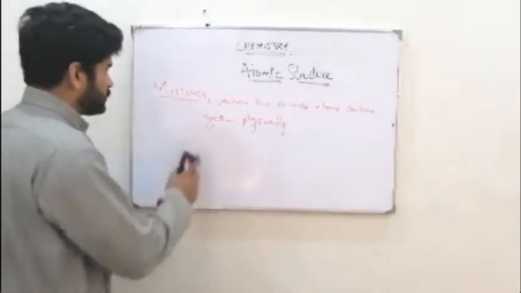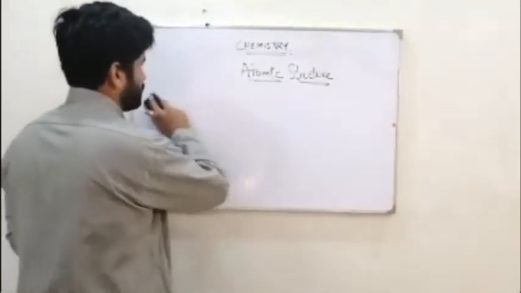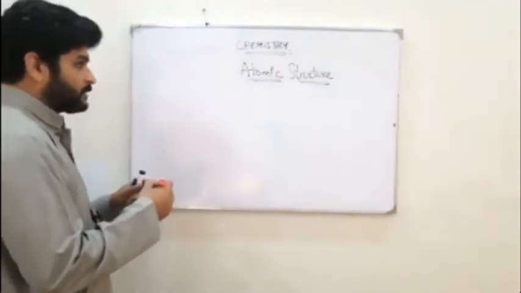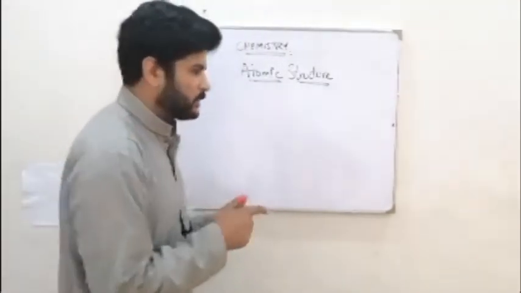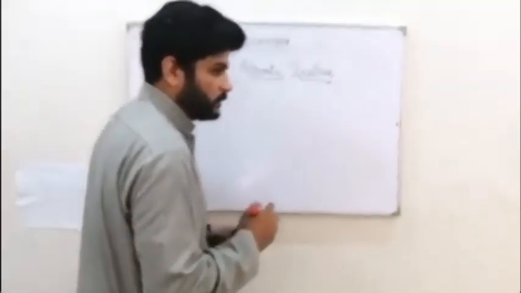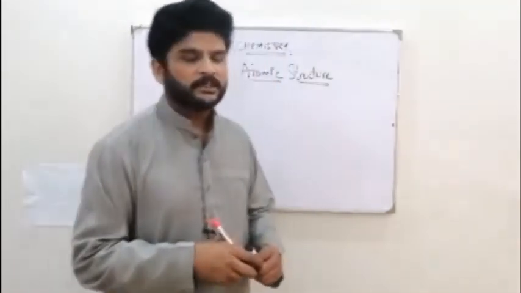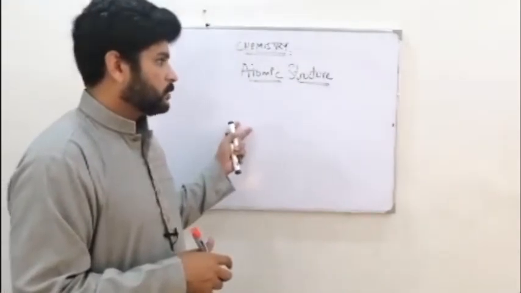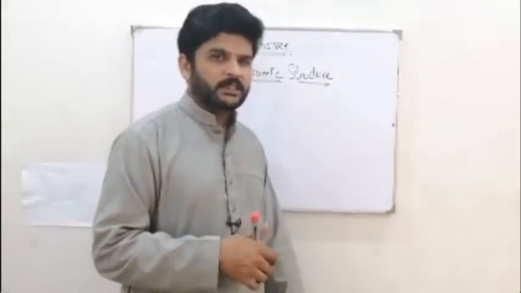So let's go to the further details. Now let's go deep into an atom. What is the atom structure? What is it made up of? Before, there was a scientist which you're going to study in your physics radioactivity.